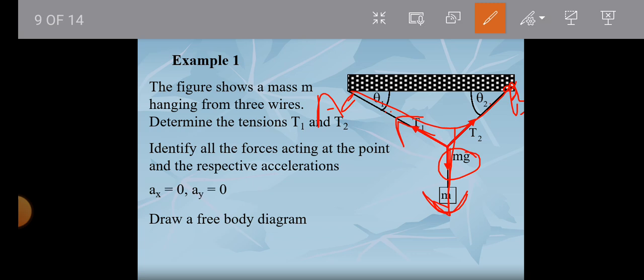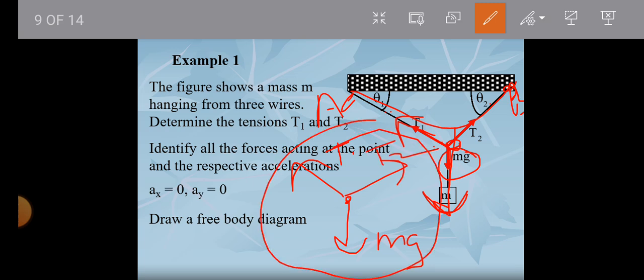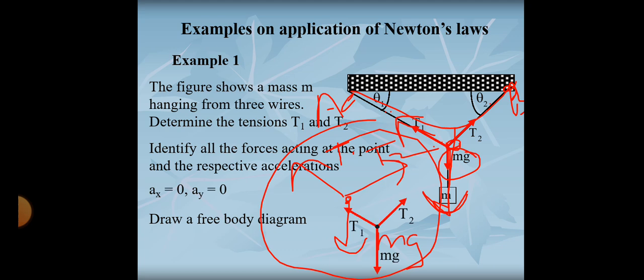So I would draw a free body diagram. You just show the forces: I have mg, I have T1, and I have T2. This is what you call a free body diagram.